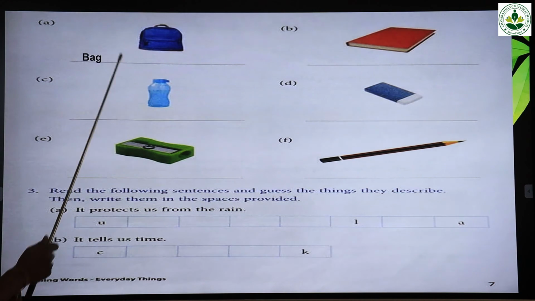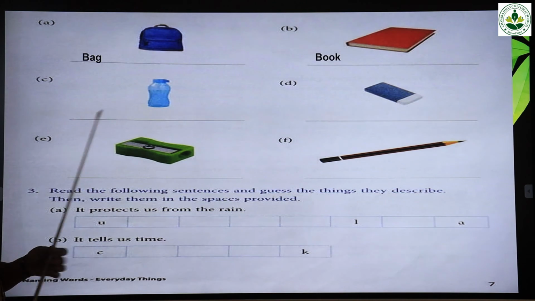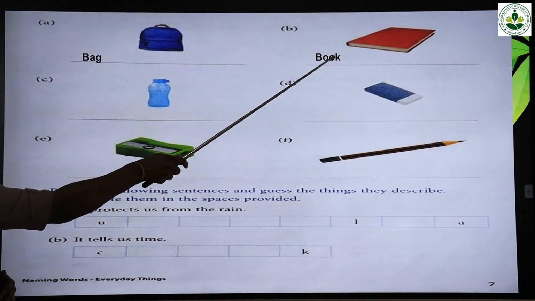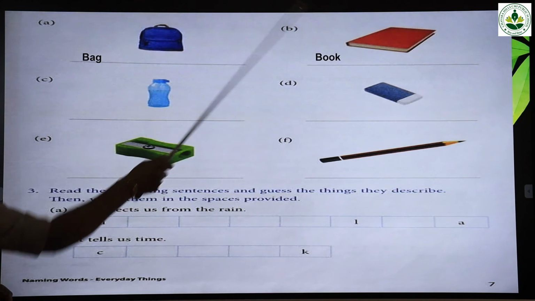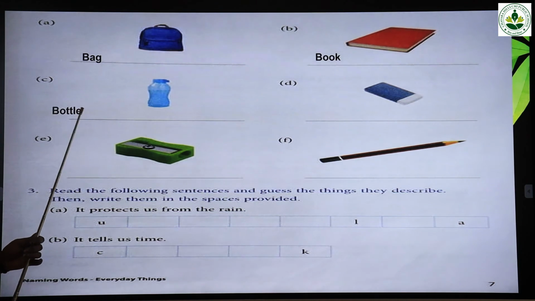Okay, write bag. Look at the next one. What is that? That is a book. B-O-O-K. Book. The spelling is already given on page number 6. So, the next one. Bottle. What is this? Bottle.